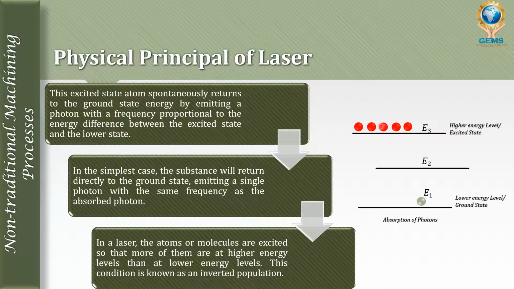The population is inverted from the lower energy level to the higher energy level. This is called an inverted population. Let's see how it occurs.